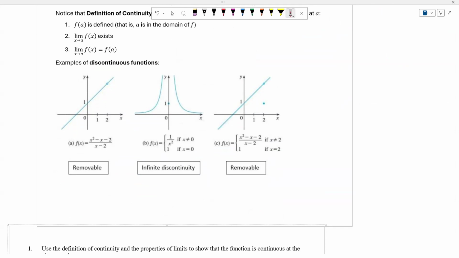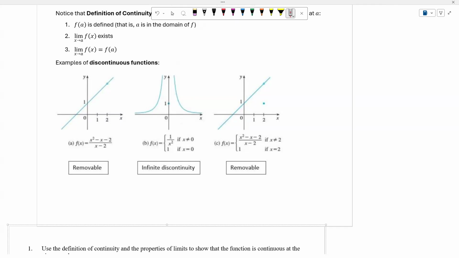The first example: if I have f of x equal to x squared minus x minus 2 divided by x minus 2, look at this function f. When x equals 2, the function is discontinuous, right? Because again, we divide by 0.